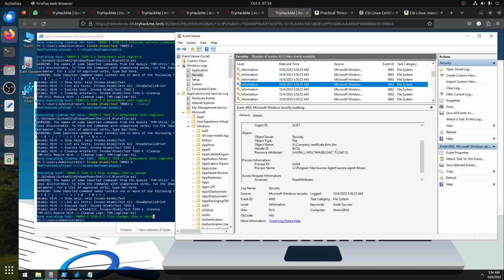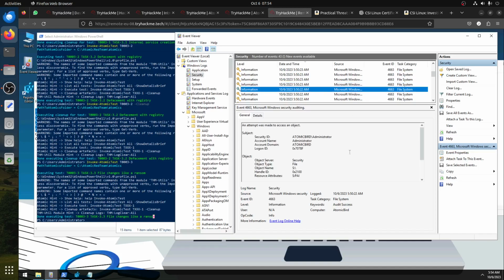Oh no, hold on. Now it is something happening. An attempt was made to access an object. You see now this wasn't like that before. Where is it? Company certificate dot TryHackMe dot John.